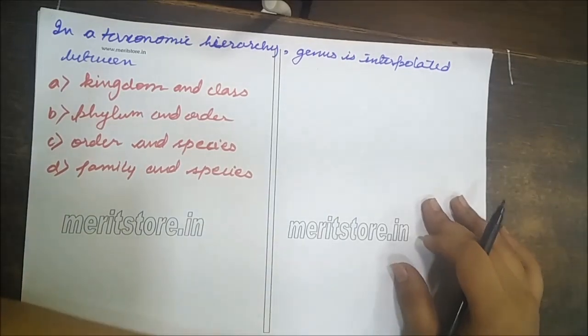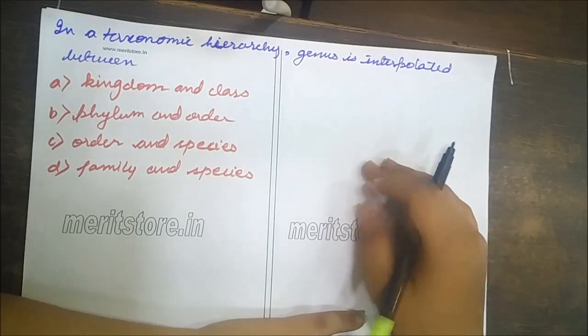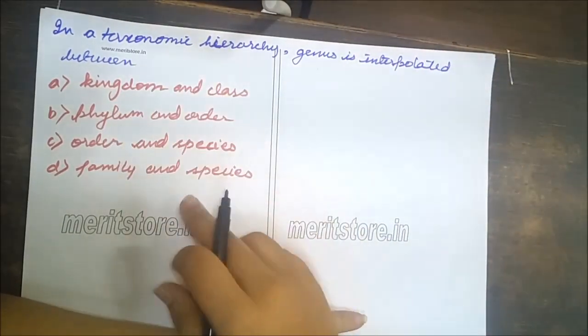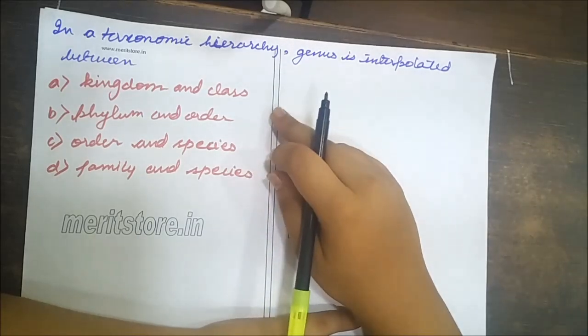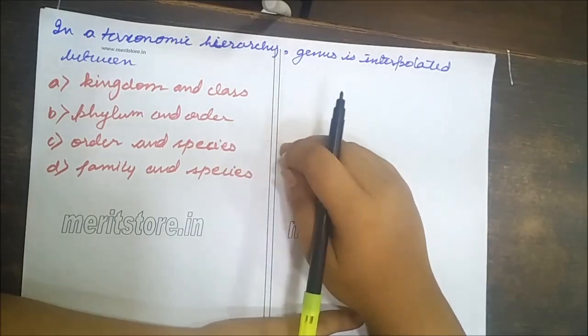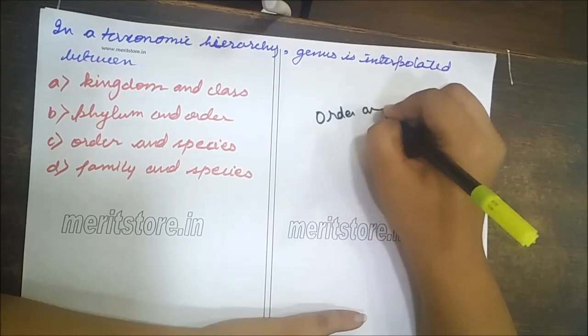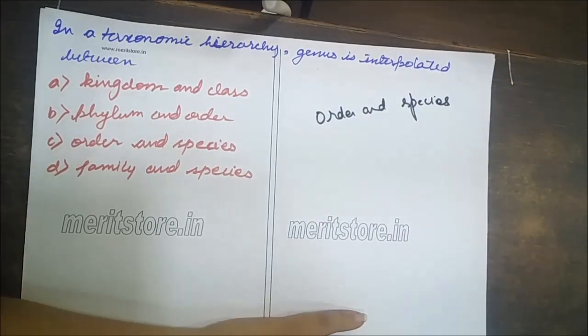And the next question is, in a taxonomic hierarchy, genus is interpolated between which categories? Kingdom and class, no. Phylum and order, no. Order and species, yes. Family and species, no. Order and species is the answer. Now let's know how.